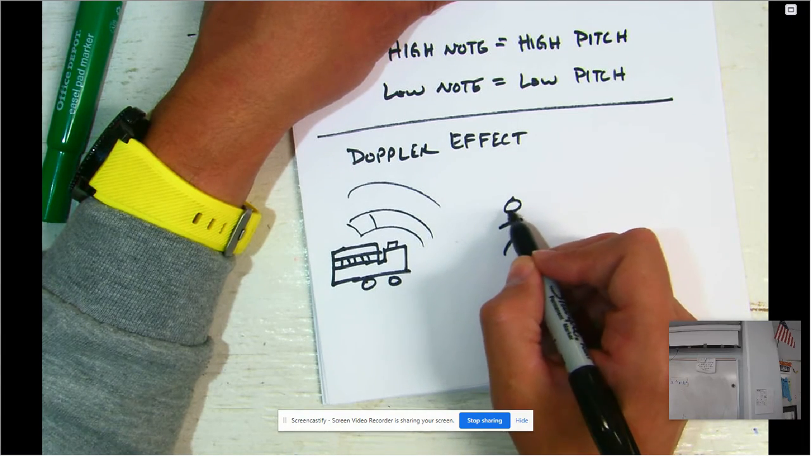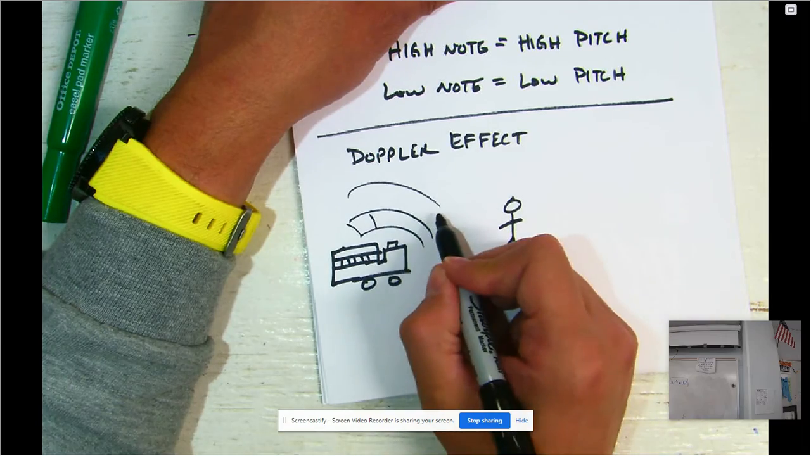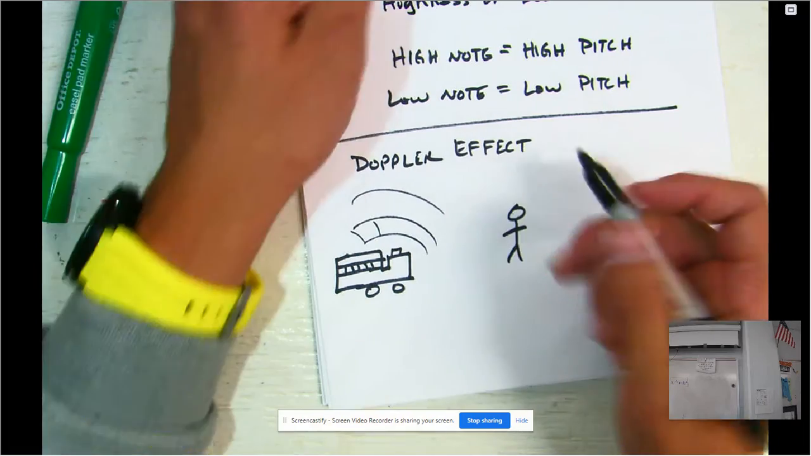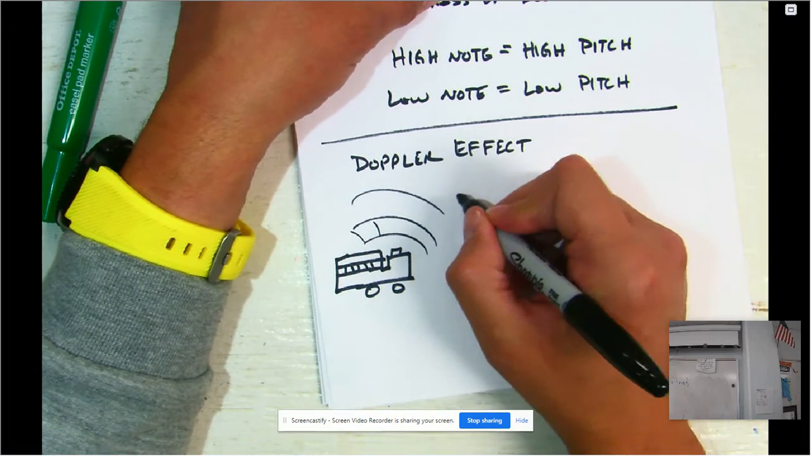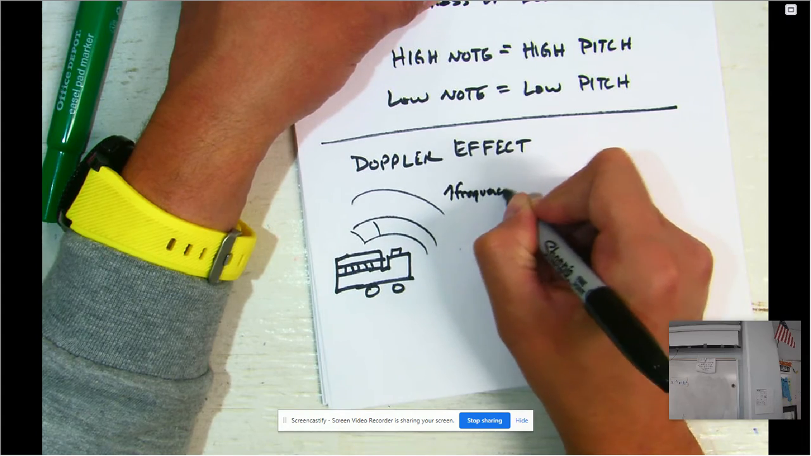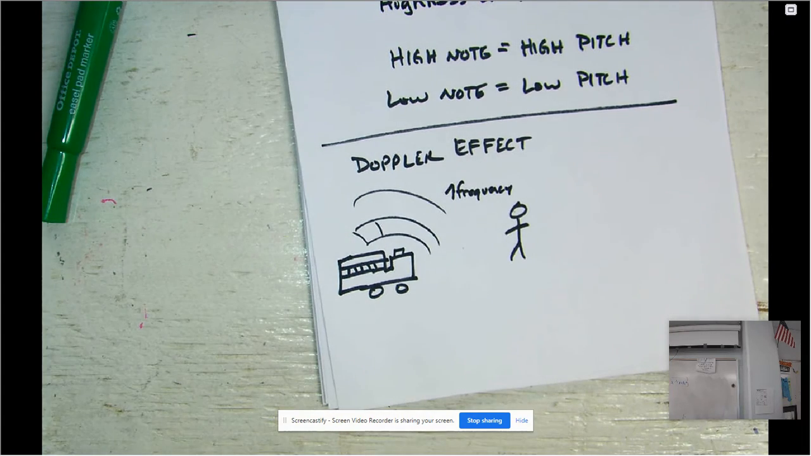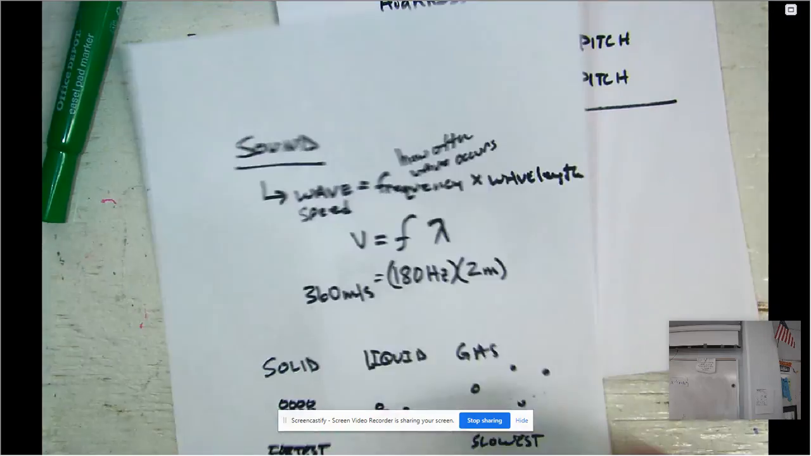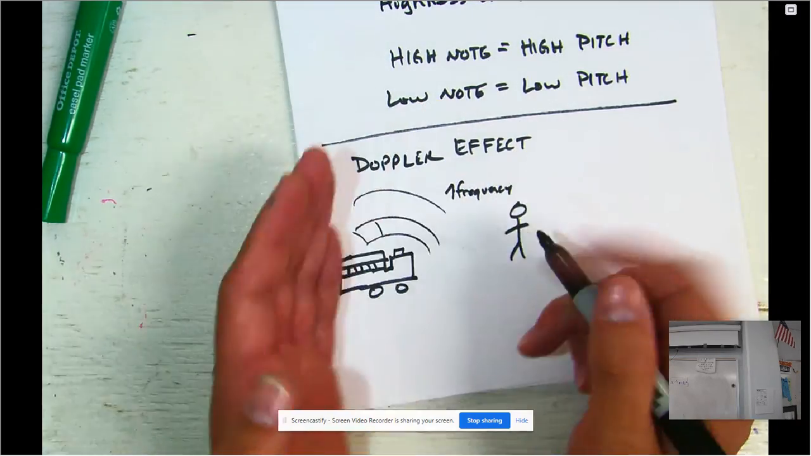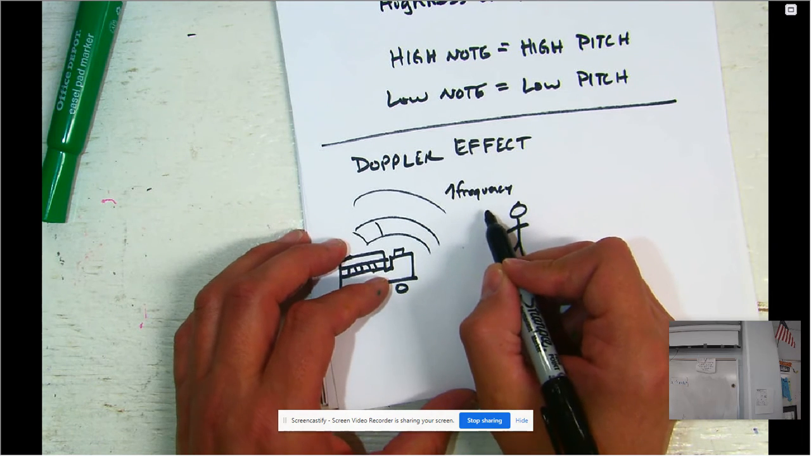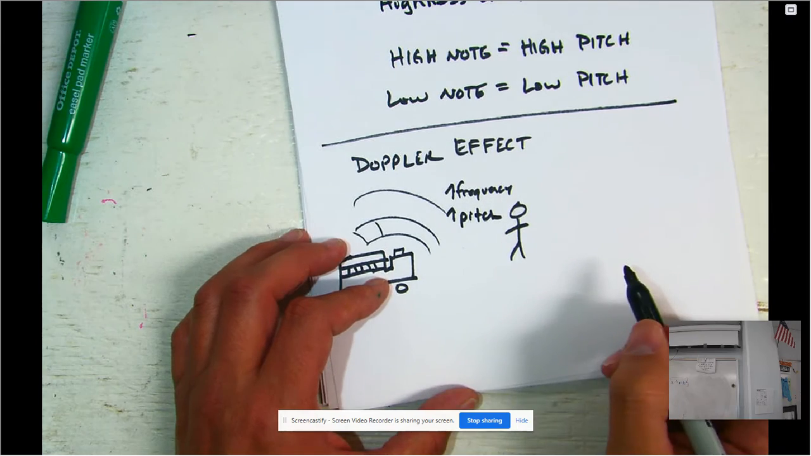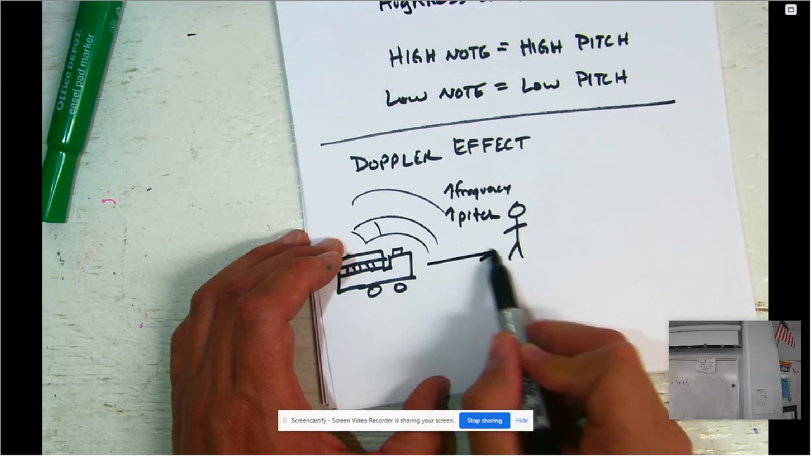As it's coming towards you, these wave fronts bunch up, and as they bunch up, the frequency increases. Remember we talked about frequency. Frequency is how often the wave occurs. So if it's coming towards you, the frequency is going to be high. A high frequency means that you have a high pitch. So that's as it's coming towards you.